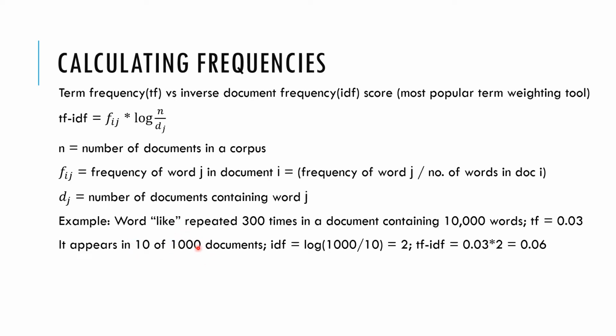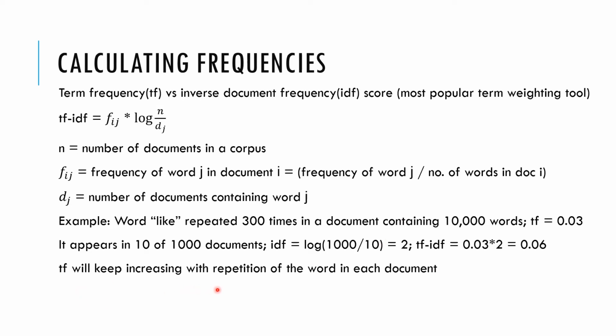So this is the corpus of documents we have. So inverse document frequency will be log of n by dj, where n is the number of documents, which is 1,000. dj is the number of documents in which this word has appeared. So that is 10. So log of 1,000 by 10 is 2. So tf-idf becomes 0.03 into 2, so 0.06 for that particular word like for that particular document.